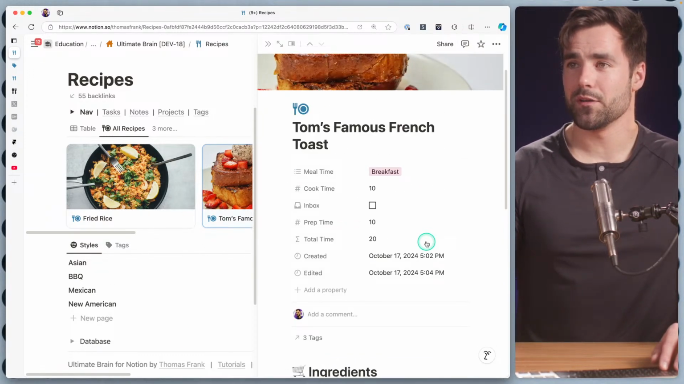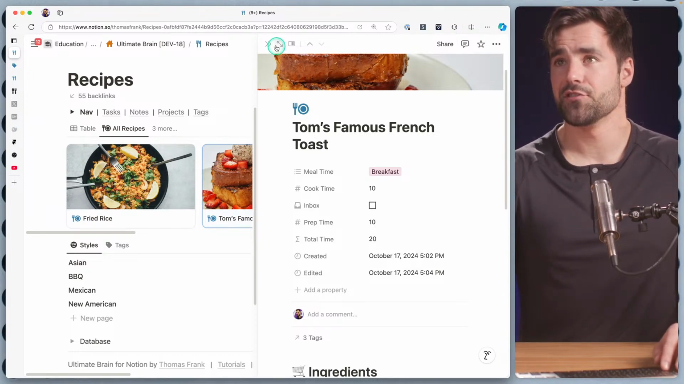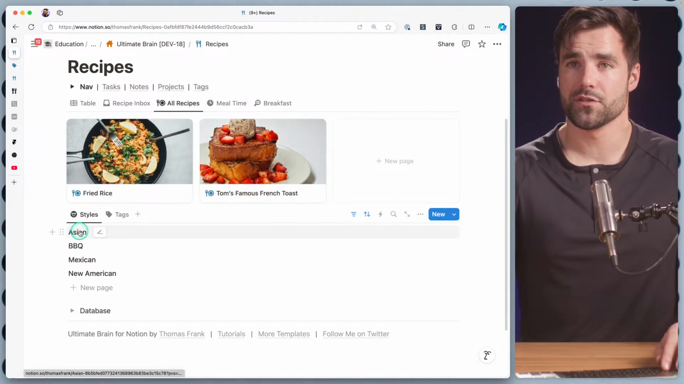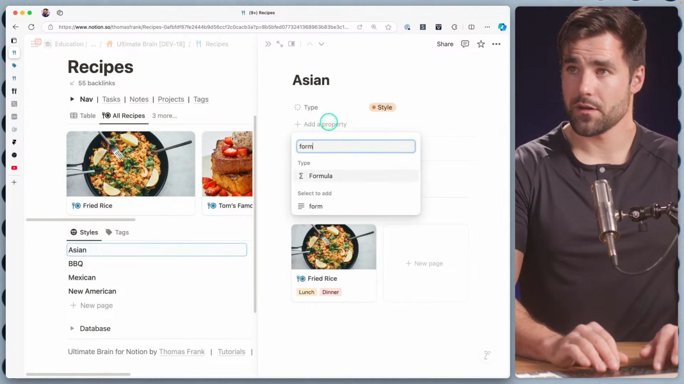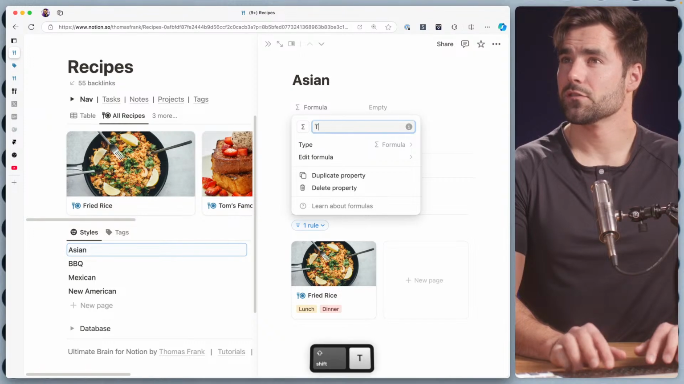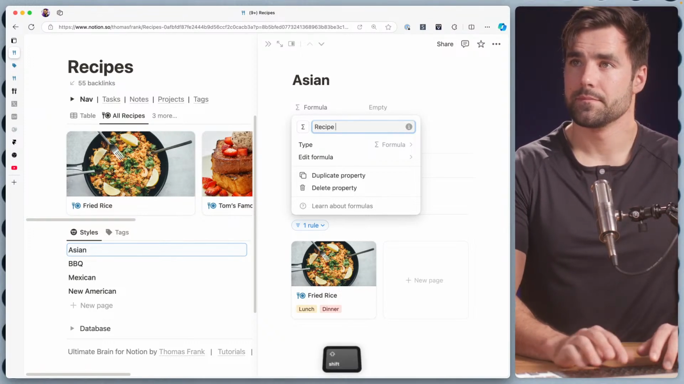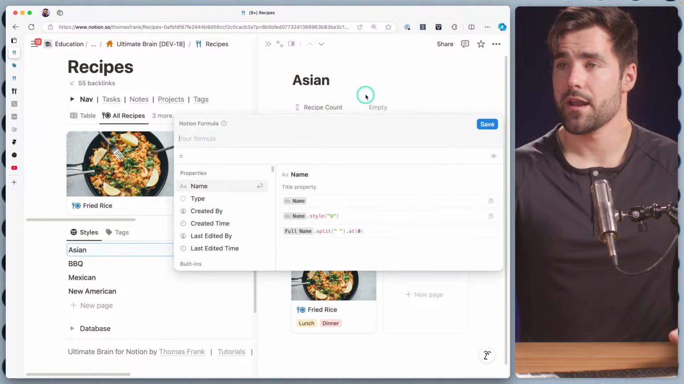All right, so we're going to build a formula because I now want to get the total number of recipes that I have in each of my tags. So we're going to go over to a tag. We'll just open our agent tag here. And I'm going to create a formula, and we'll call it recipe count. Just like that.